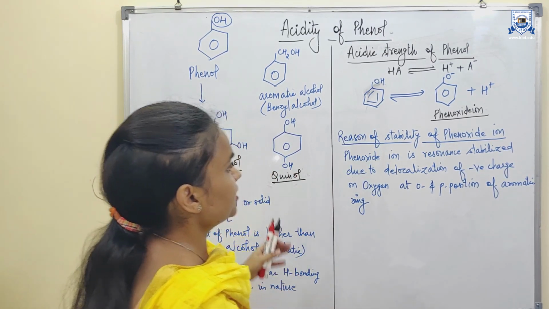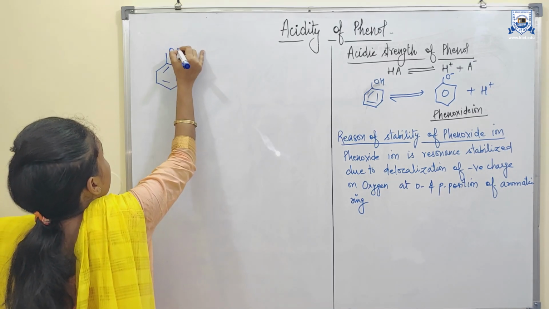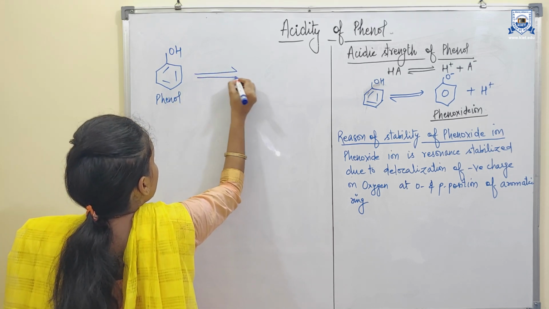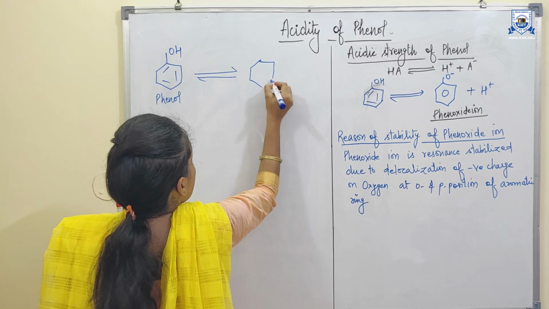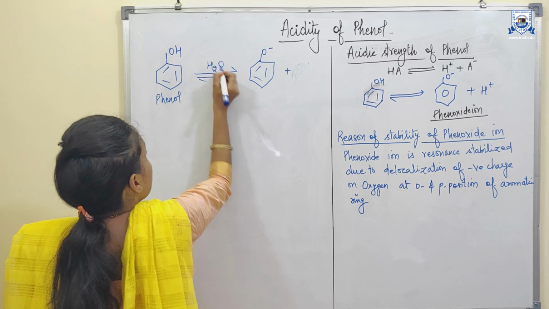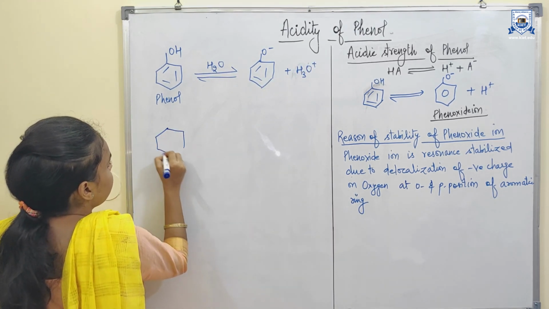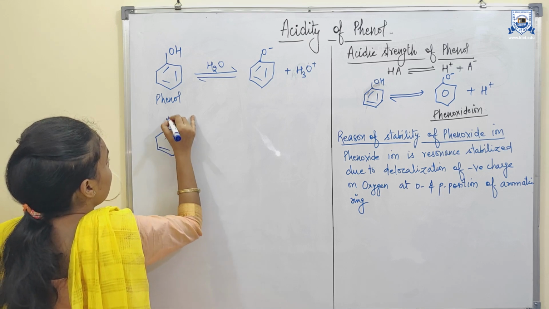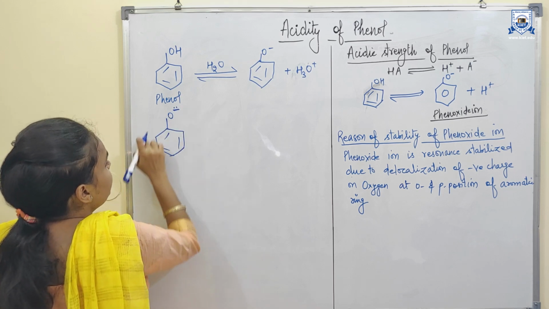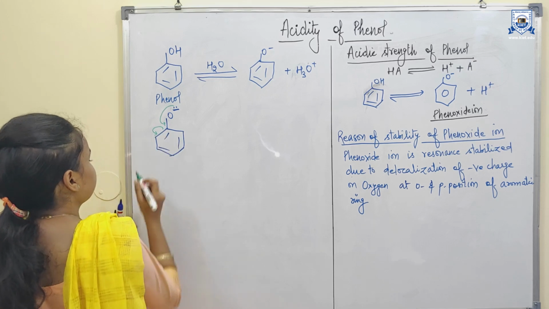Now let's see the resonating structures of this phenoxide ion. It is a phenol. On dissociation in aqueous solution, it gives the phenoxide ion. Let's see the various resonating structures of the phenoxide ion. In the phenoxide ion the oxygen has a negative charge and a lone pair of electrons. That lone pair participates in resonance in the ring.